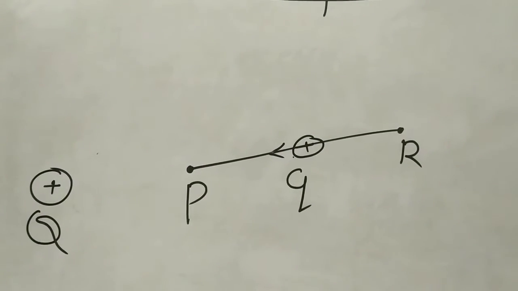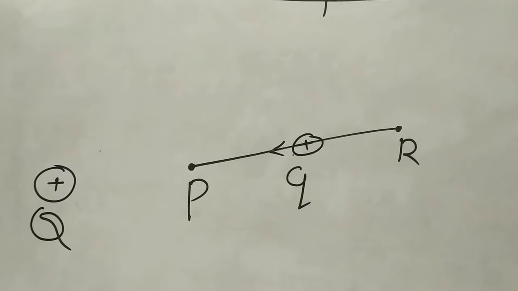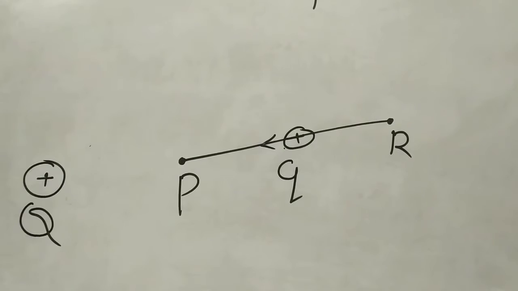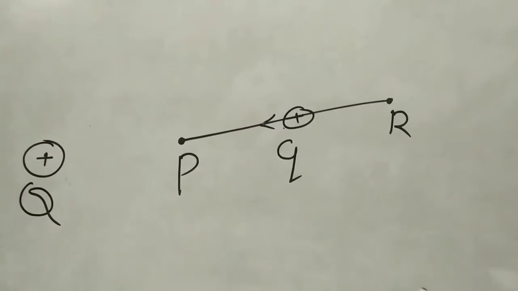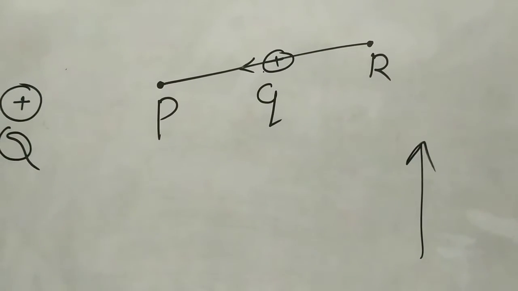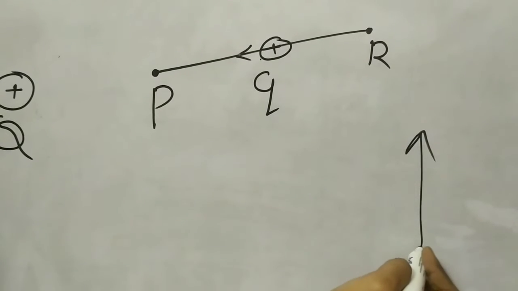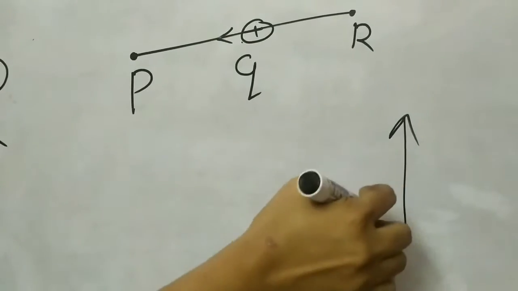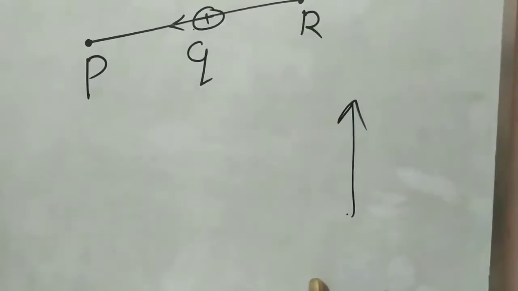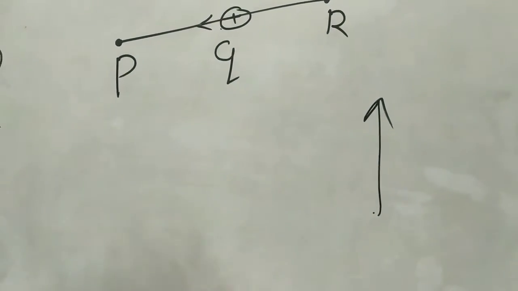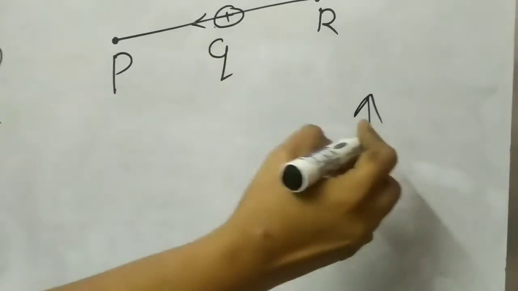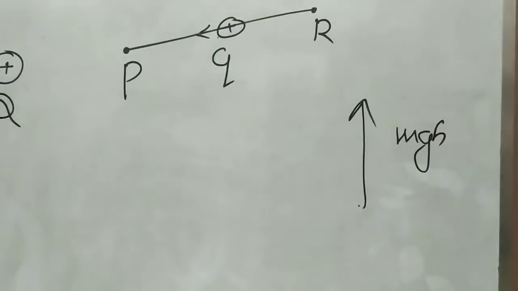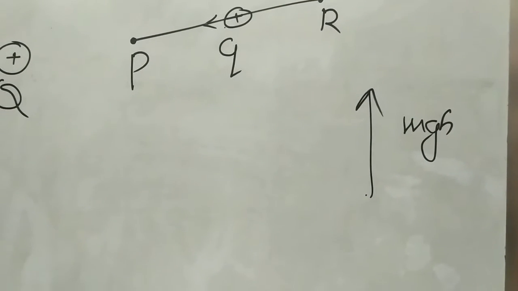The concept of this electrostatic potential energy is similar to that of gravitational potential energy. You know, if you want to lift an object, that object has potential energy, and when you are lifting that object, you have to apply a force against the gravitational force and work done will be there. That work done is stored in that object as its potential energy.